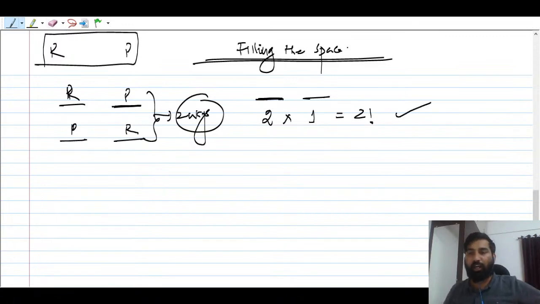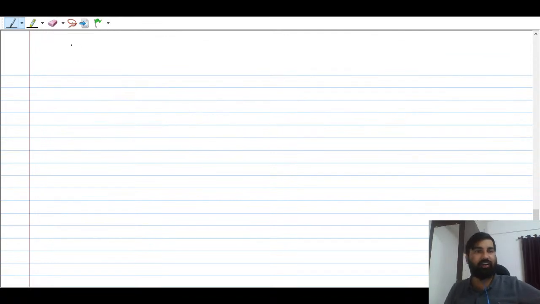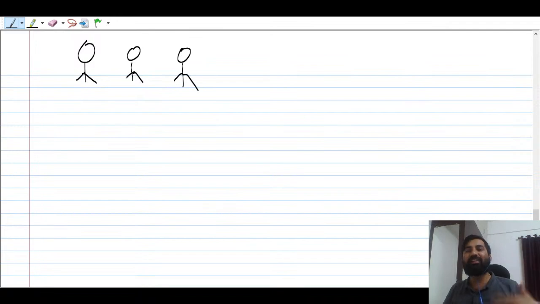Now let us take 3 friends. Suppose one friend is this, second friend is this, third friend is this. Now the number of elements is increasing, right? 2 friends can take 2 ways. A picture can be captured in 2 ways. Now there are 3 friends.